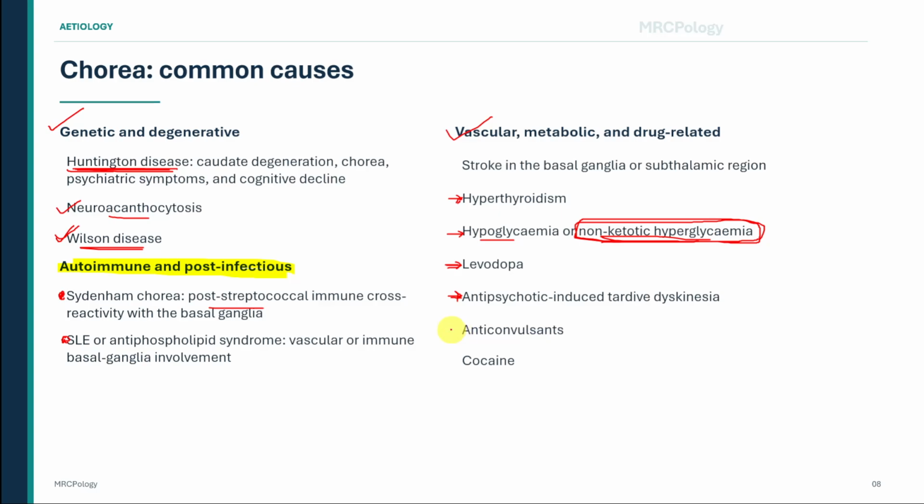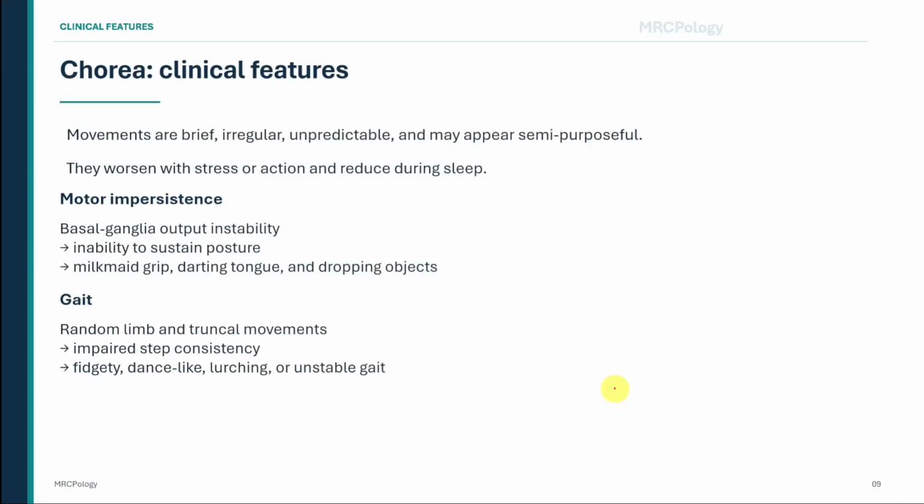Some anticonvulsants can also produce abnormal involuntary movements. Cocaine and other stimulants may cause excessive motor activity, agitation, stereotyped movements, or choreiform movements. When assessing the cause, always combine the movement pattern with the patient's age, speed of onset, medication exposure, family history, metabolic context, psychiatric features, cognitive changes, and associated neurological signs.